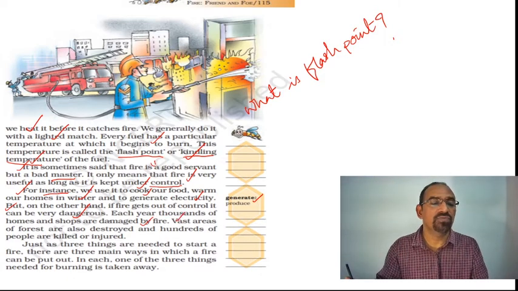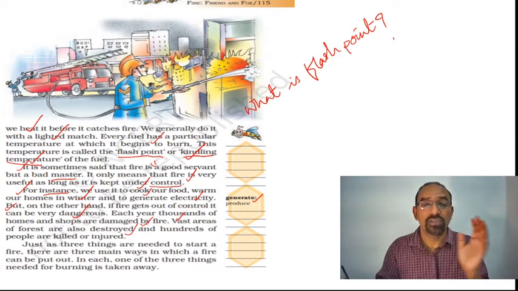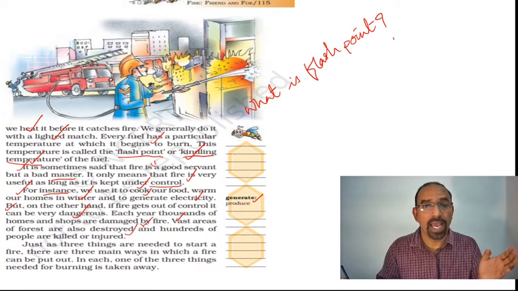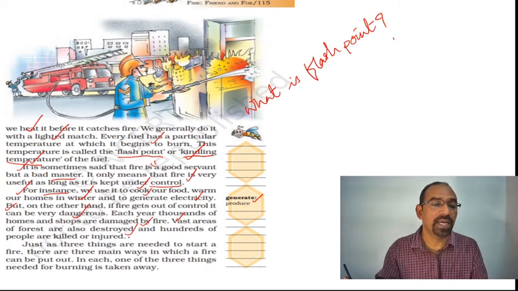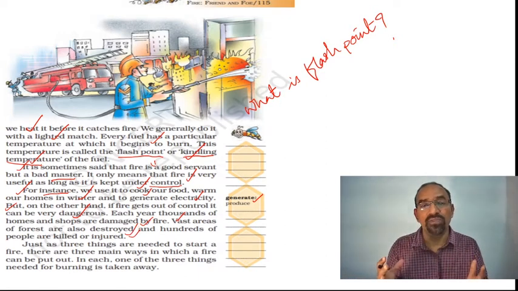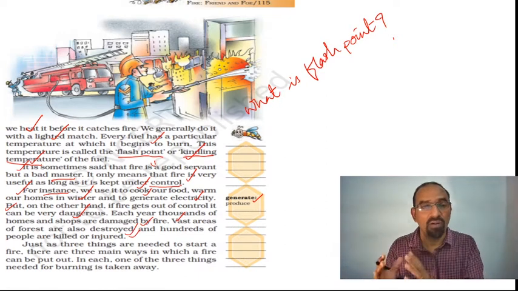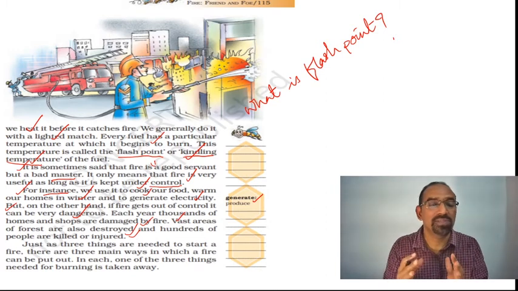Vast areas of forest are also destroyed. Last year, in the Amazon forest, thousands of acres of forest were lost because of fire, and hundreds of people are killed or injured. Many people around the world die of fire, or sometimes are injured.